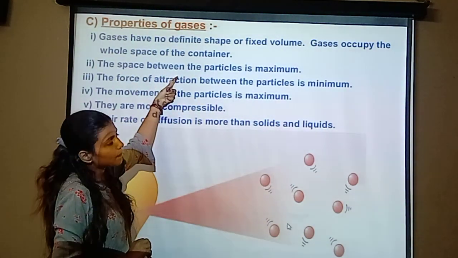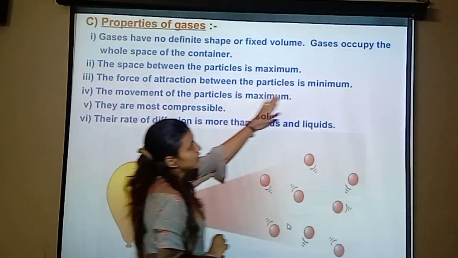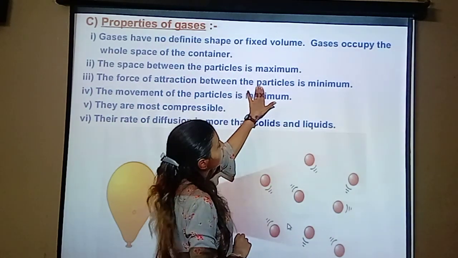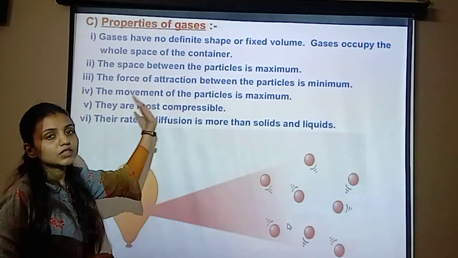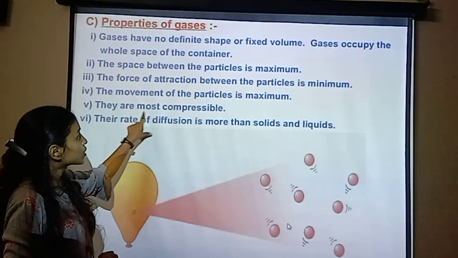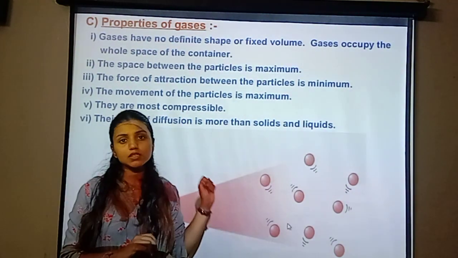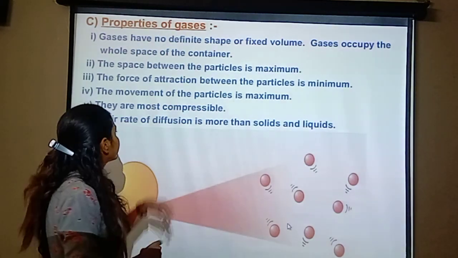The space between the particles is maximum. The force of attraction between the particles is minimum. The movement of the particles is maximum. They are most compressible. Most compressible means its volume can change when pressure is applied.